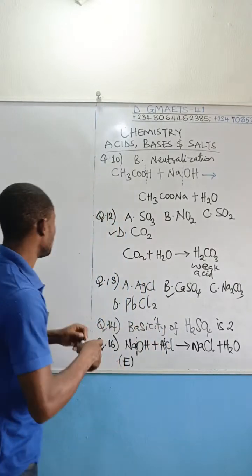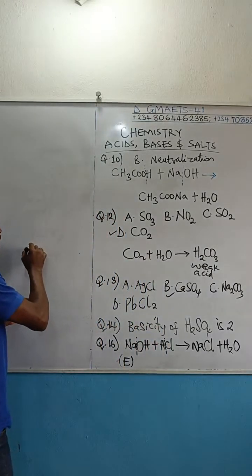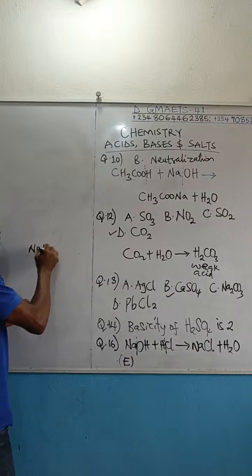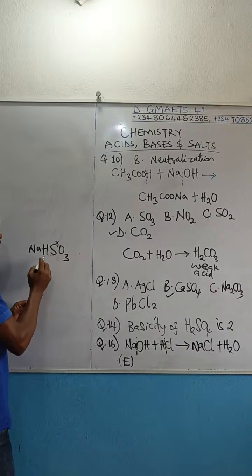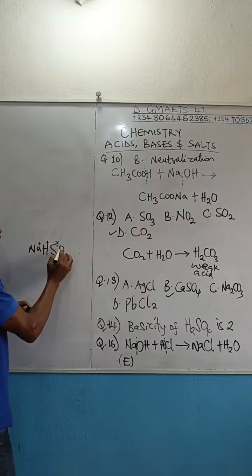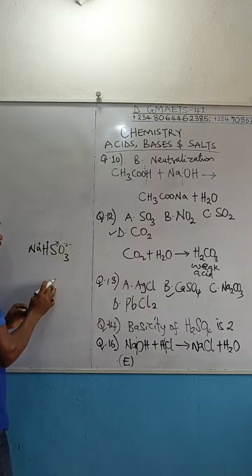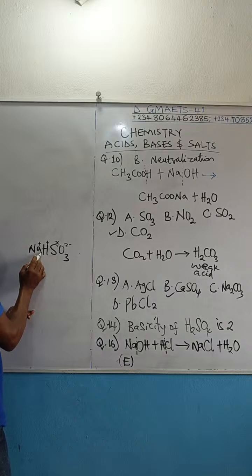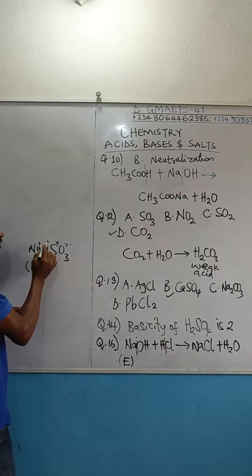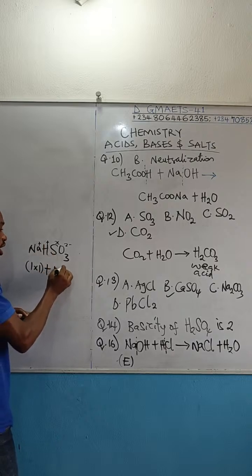We can actually calculate, you can check the oxidation number of sulfur there. Valency of hydrogen is +1. Valency of sodium is +1. Valency of oxygen is 2 minus. So solving this, 1 atom of sodium times the valency is 1 times 1, plus 1 atom of hydrogen times the valency is also 1 times 1.